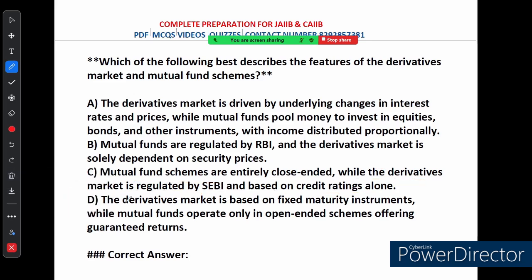So this is wrong. Option D says the derivative market is based on fixed maturity instruments while mutual funds operate in open-ended schemes offering guaranteed return. This is incorrect because the derivative market is not based on fixed maturity instruments and mutual funds offer various schemes, not just open-ended alone. Now let's move on to the next question.